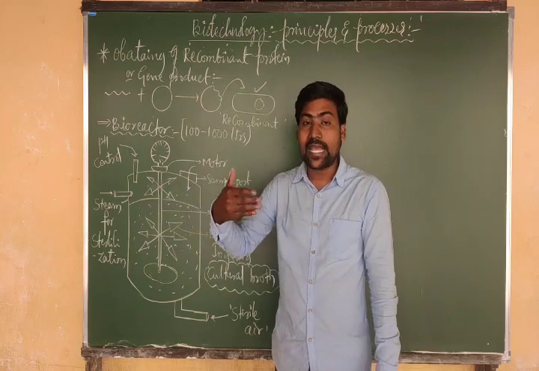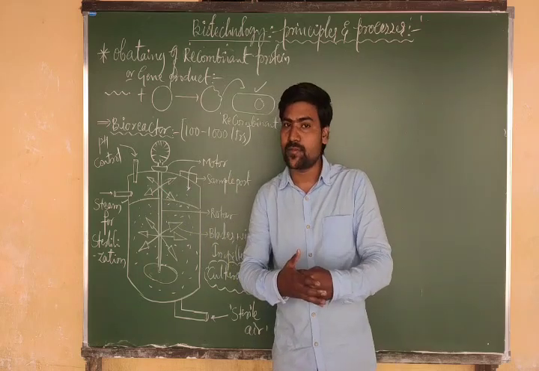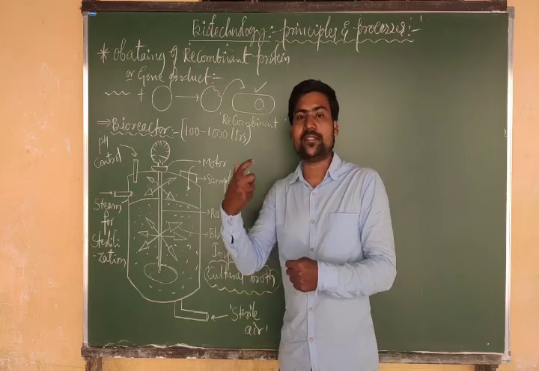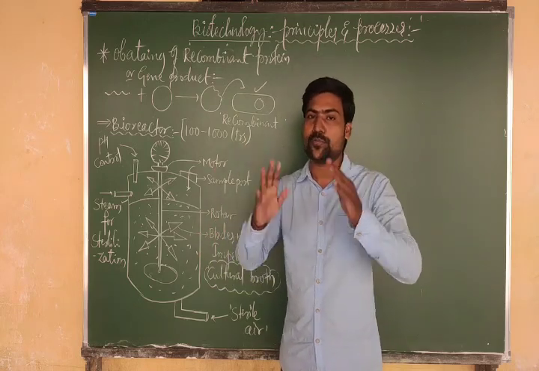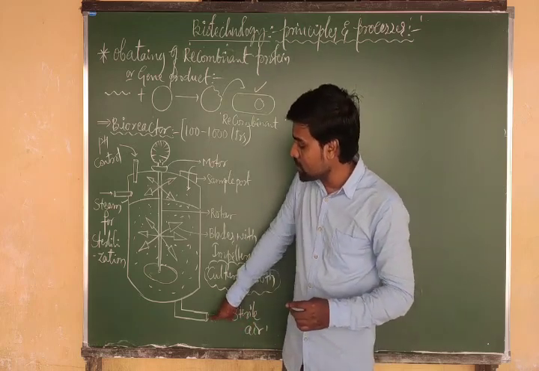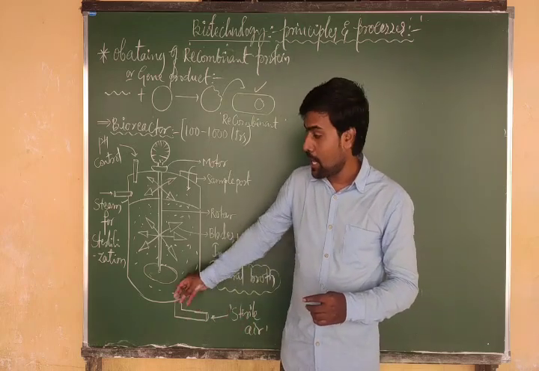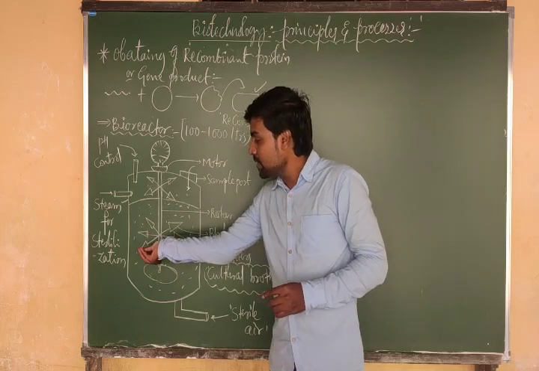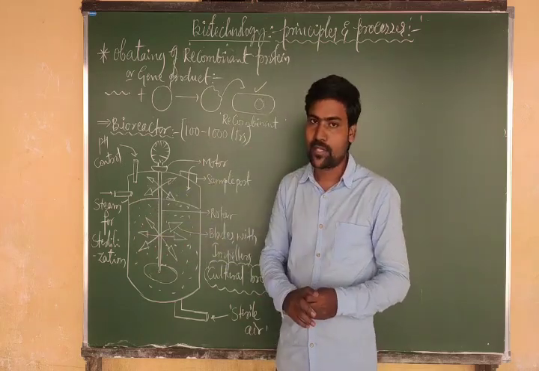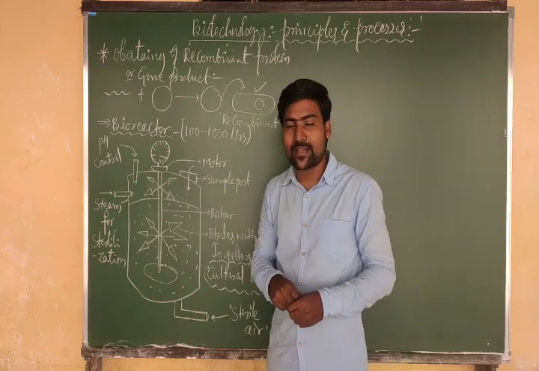By using that air, that means aerated condition, bacteria start growing inside the tank and producing our gene product, right? But the thing is, we are passing the oxygen from downside, but that oxygen should be supplied to all parts of the tank.